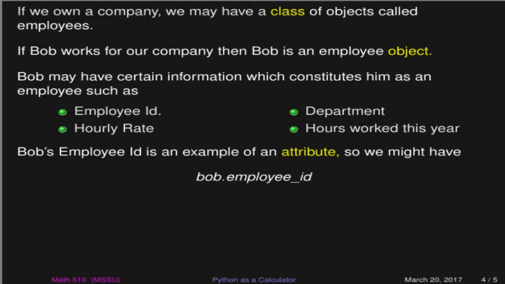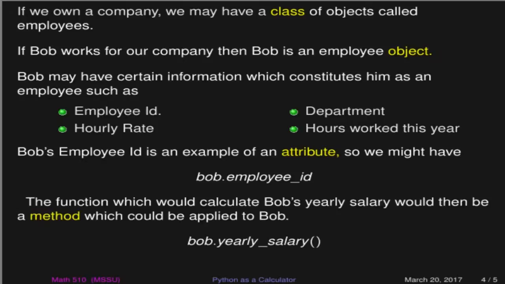Again, this is fairly loose. We've not done any syntax or anything like that, but this is mainly just to give you the idea of the kinds of things that we'll be dealing with. If we had a function that would take Bob and calculate his yearly salary, then the function that calculates his yearly salary would be a method that could be applied to Bob. And so the syntax that we would be talking about there is bob.yearly_salary, and since it's a method, we have the parentheses being applied to it.